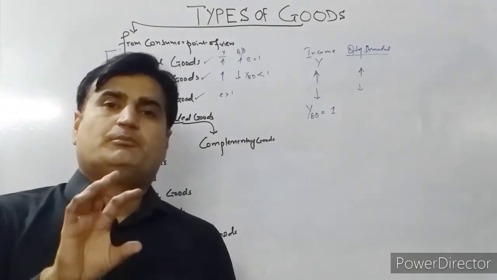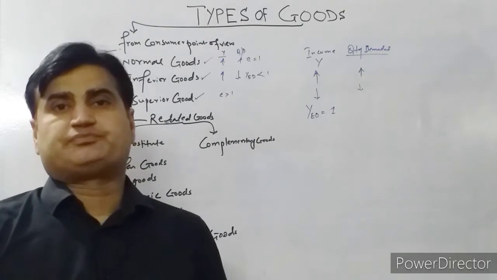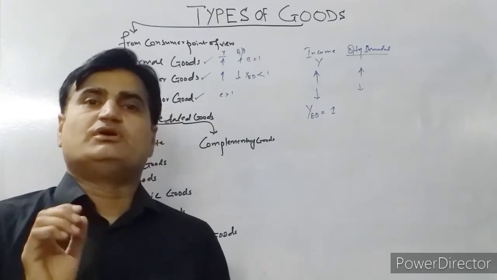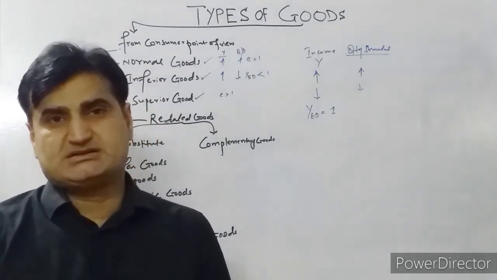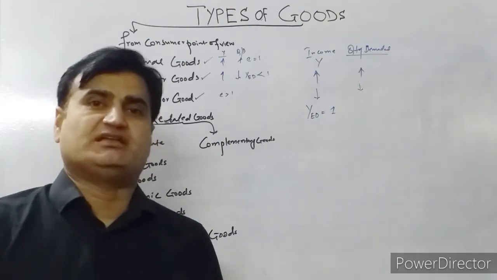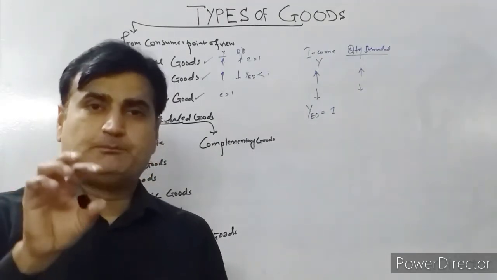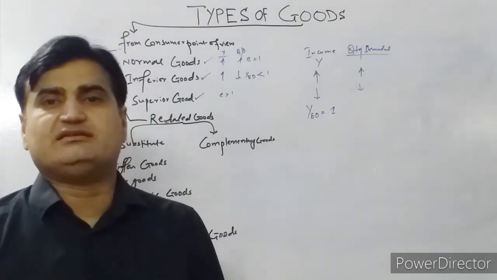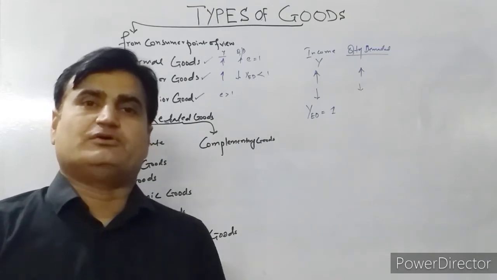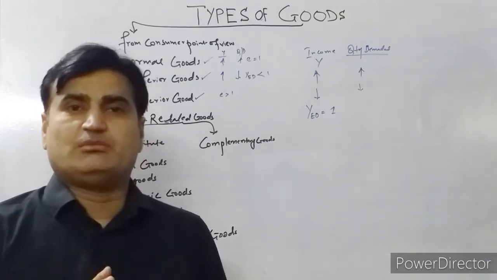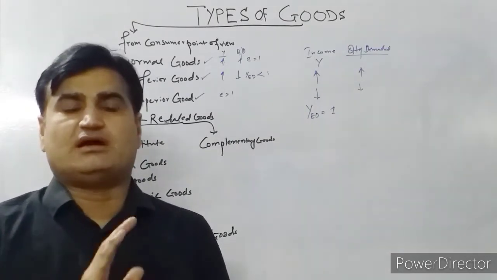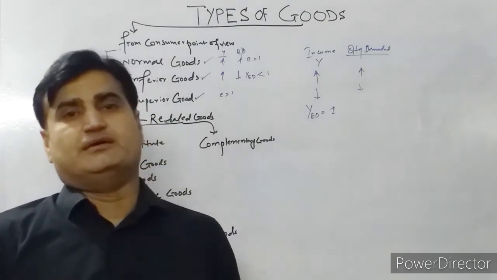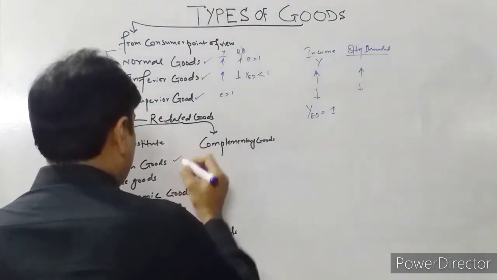For example, potatoes. When the price of potatoes rises, the consumer would like to switch towards chicken, but he cannot afford the chicken, so he purchases the potatoes at the increased price. However, the price of potatoes has increased. Rather than decreasing the demand for potatoes, the consumer is going to increase the demand for potatoes due to the income effect, because his pocket does not permit him to purchase the chicken. So such goods violate the law of demand. These goods are called Giffen goods.